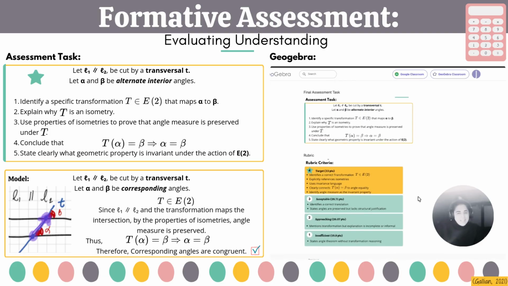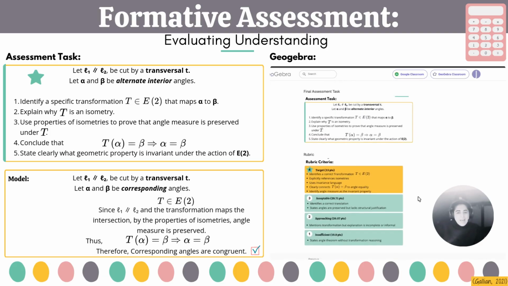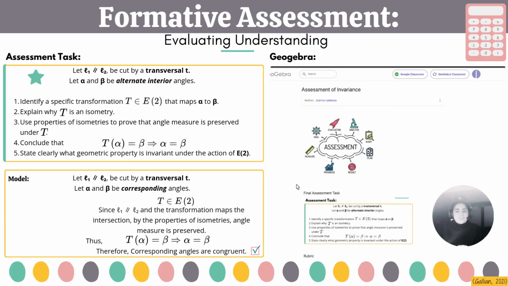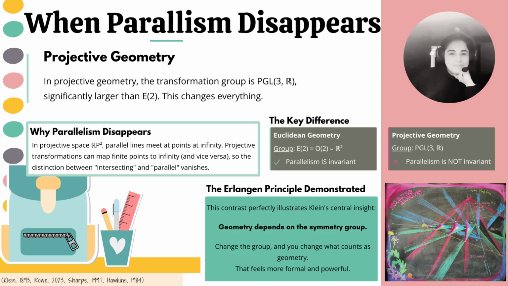What I'm assessing is not whether they remember the theorem. I'm assessing whether they can reason through group action. In this way, the assessment measures structural reasoning, not memorization. They're studying symmetry. Now, to fully appreciate the Erlangen framework, we compare Euclidean geometry with projective geometry.